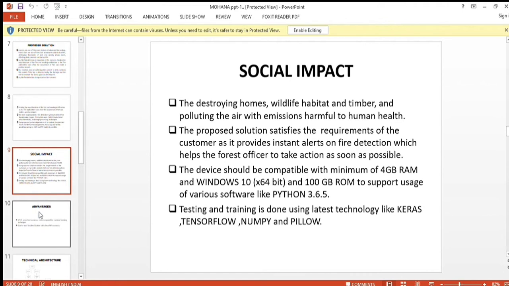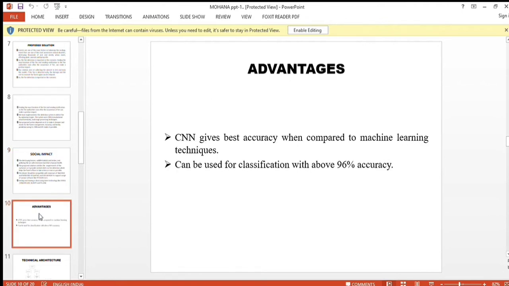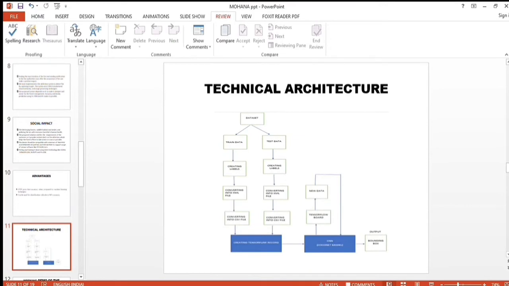Let's look at the advantage. CNN gives the best accuracy, 96% comparatively, and can be used for classification. With this, I will hand over to Mohanapriya. Let's go through the technical architecture.